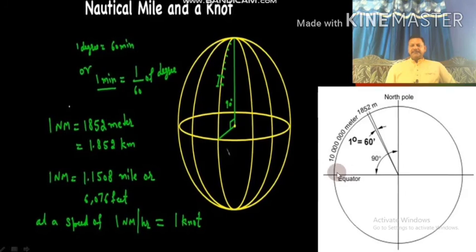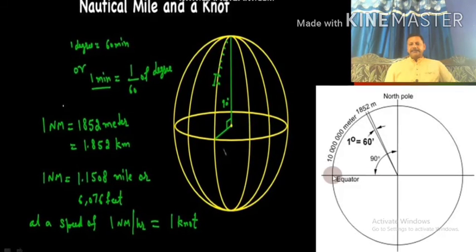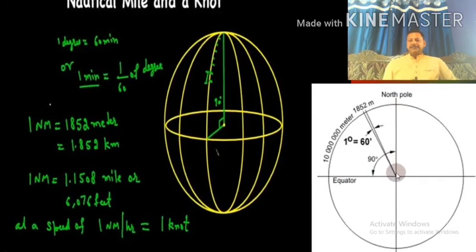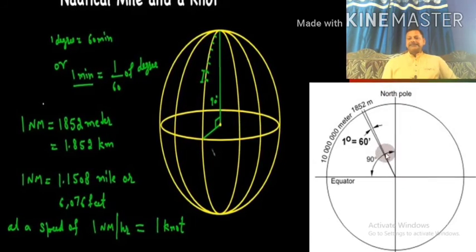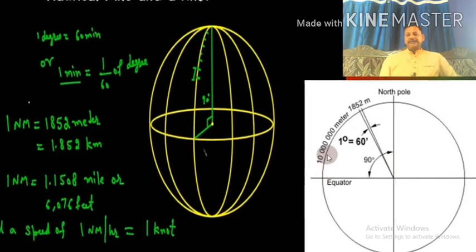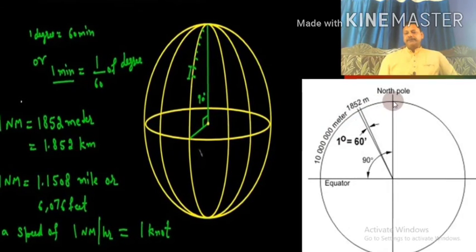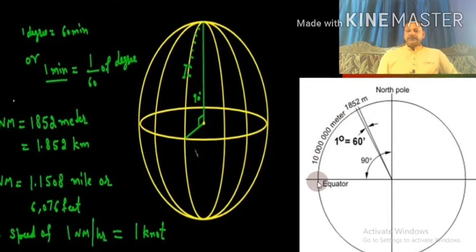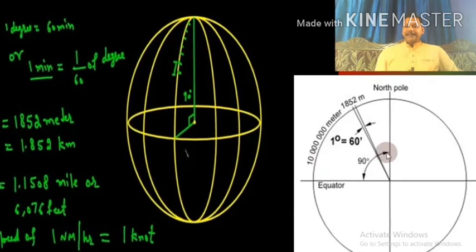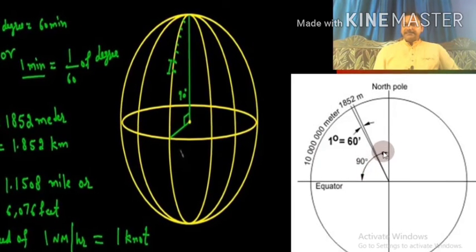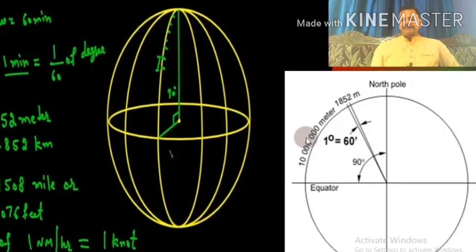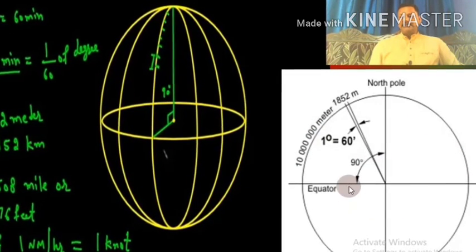This is an imaginary line, the equator. Suppose at 0 degree we took an imaginary line here. So this is 0 degree and this is the surface of the earth, this is the center of the earth, and this forms a 90 degree angle. So if I ask what is the distance from this point to this point, if you would like to measure this distance, it could be measured as angular distance, because we know that the whole circumference is equivalent to 360 degrees.